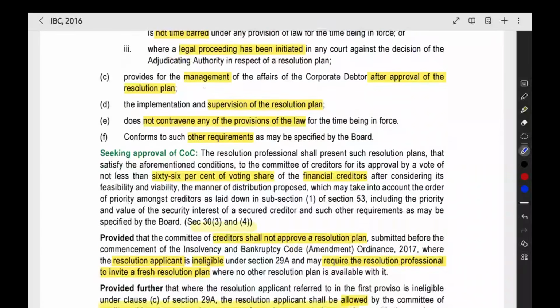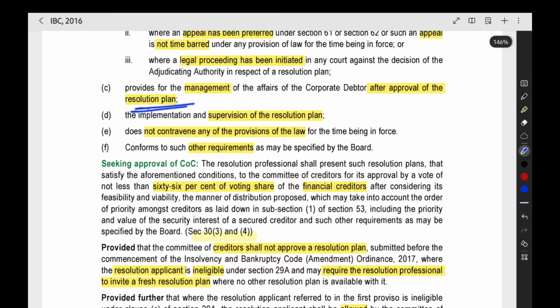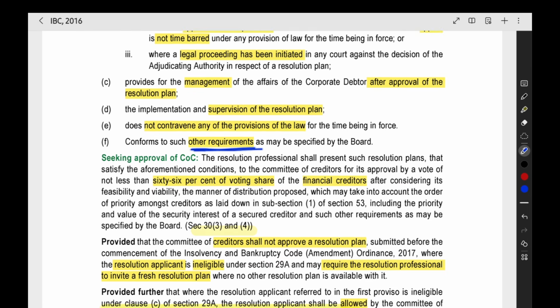Now the next point, it provides for the management after the approval of the resolution plan. After takeover, how the company will be managed, who will be in charge, who all will be the board of directors. After the implementation of the resolution plan, who will conduct the management of the corporate debtor also is given under the plan. Then implementation and supervision of the resolution plan does not contravene any provisions of the law. It should not be illegal. If the plan is illegal, then it is not approved. Then such other requirements should be fulfilled.